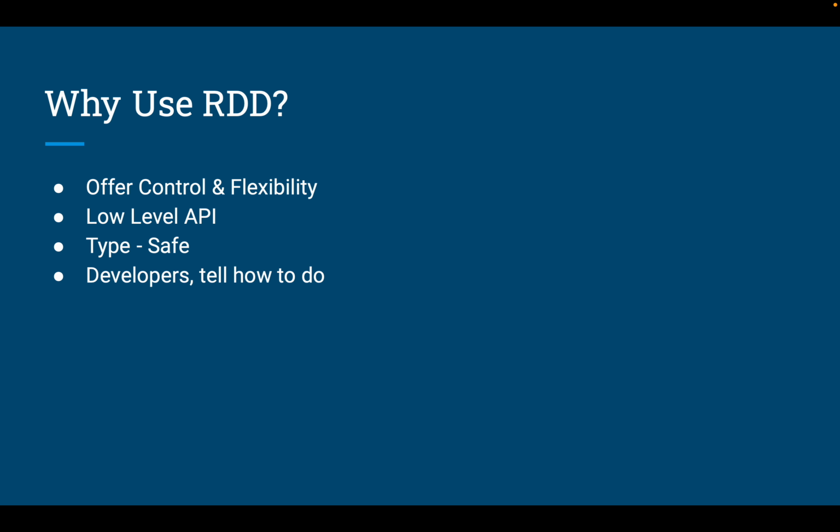And for the developers, they are telling it how to do things. So that is how it gives more control. Since it's a low level API, we have to tell it each and everything, how to do this, how to do that. That is the kind of control we are getting.